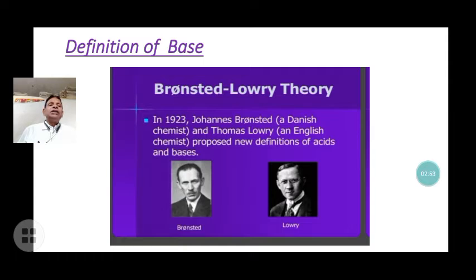Johannes Bronsted, a Danish chemist, and Thomas Lowry, an English chemist, proposed a new definition of acid and base in terms of a donor of protons and an acceptor of protons. A proton is basically the hydrogen nucleus.